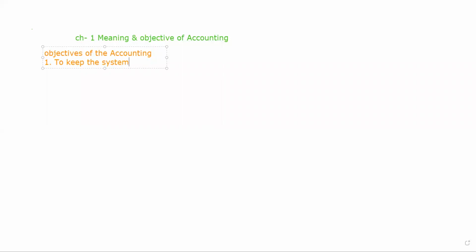Keep the systematic records. First of all, the recording is to be done. So whenever the recording is to be done, what happens in that case? We can record all the transactions in the books of account, because the human mind is not capable of keeping all the things in mind. But when we do accounting, we can keep a very systematic record, because first of all